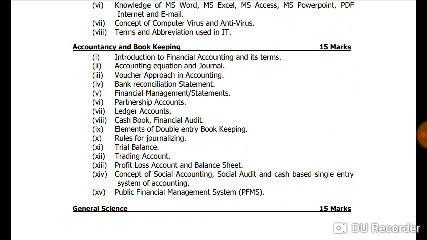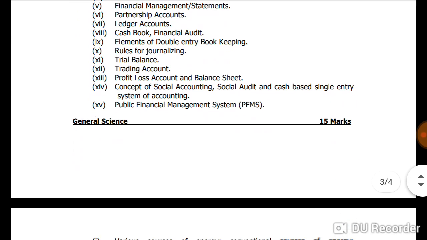Accountancy and bookkeeping consists of 15 marks. The topics in accountancy and bookkeeping are introduction to financial accounting and its terms, introduction, equation and general, voucher approach in accounting, bank reconciliation statements, financial management statements, partnership accounts, ledger accounts, cash book, financial audit, elements of double entry bookkeeping, rules for generalizing trial balance, trading account, profit and loss and balance sheet, concept of social accounting, social audit and cash based single entry system of accounting, public financial management system, PFMS.